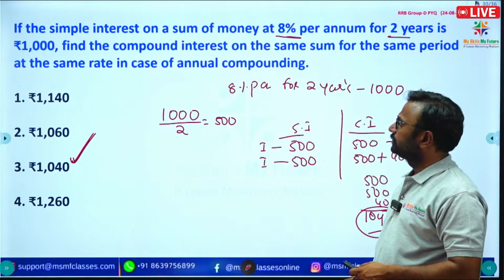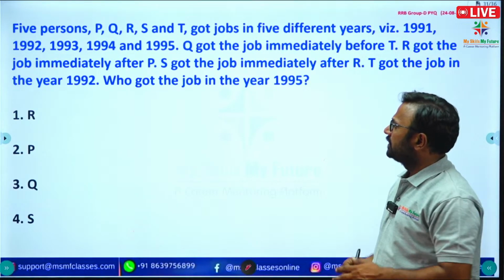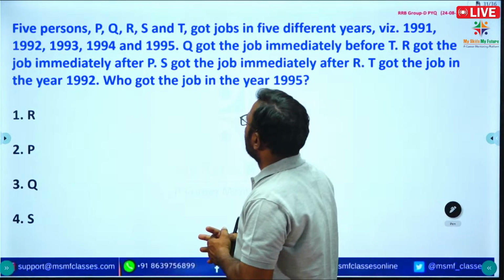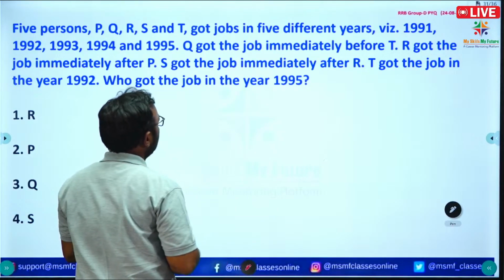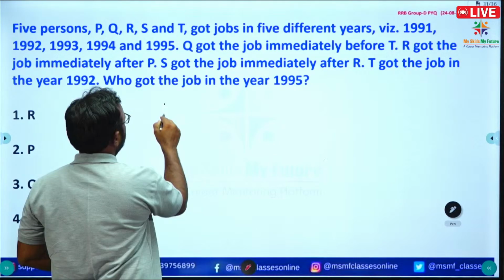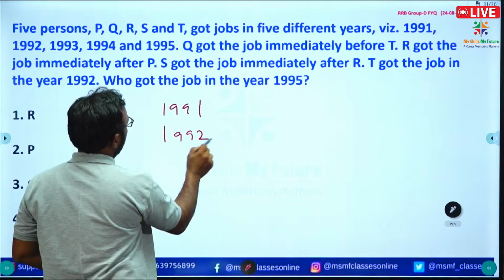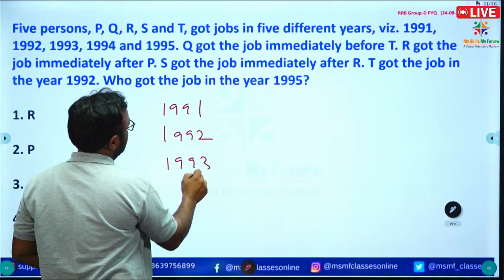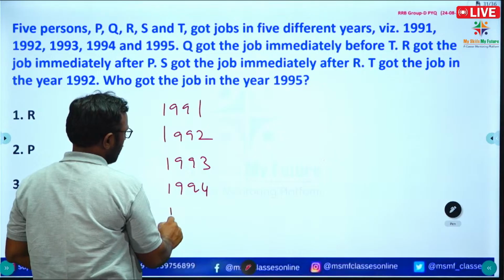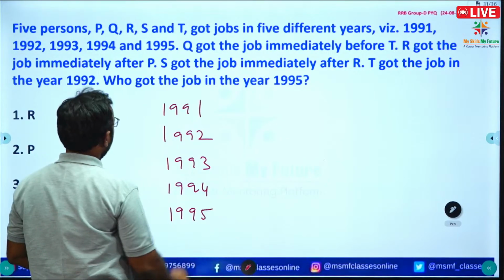Next question. 5 friends P, Q, R, S and T got jobs in 1991, 1992, 1993, 1994, 1995.